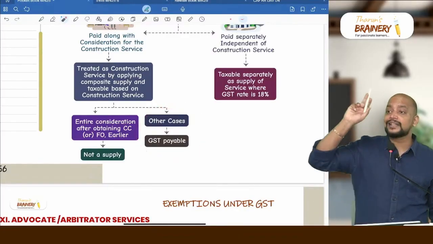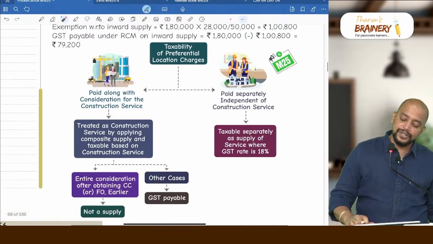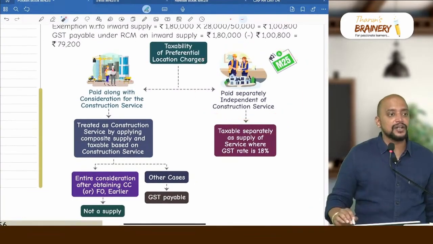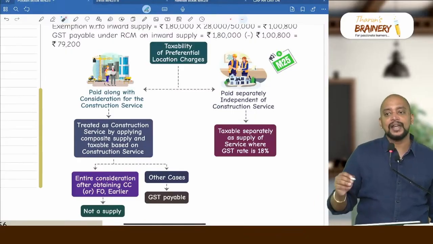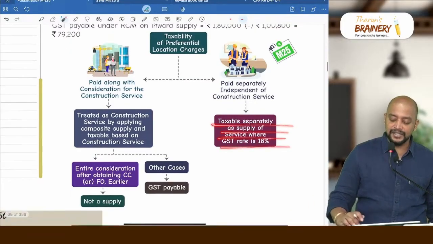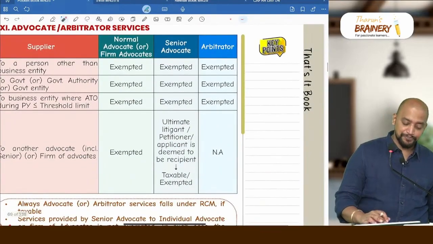At what rate? At the rate applicable to the construction. Suppose if it is paid separately, independent of the construction service, then it will be treated as an individual supply and taxable at 18%. Taxable separately as supply of service, where the GST rate is 18%.